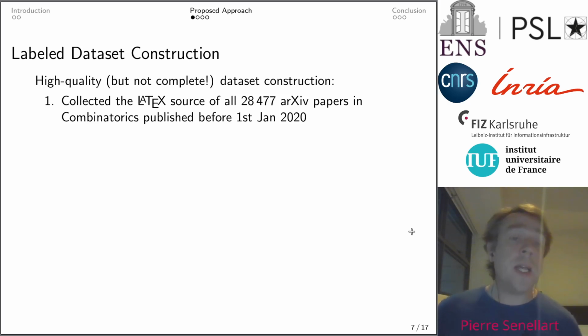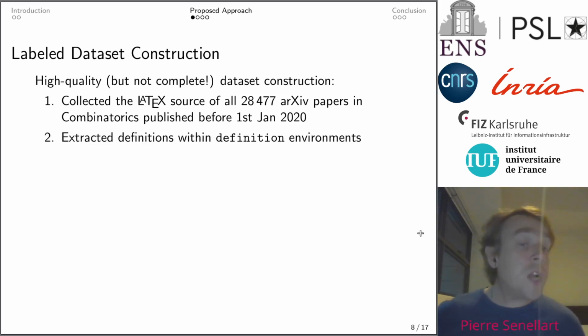So we collected articles from arXiv in the area of combinatorics, and we obtained both the PDF and the LaTeX source of the papers. From the LaTeX source, we extracted the definitions that were within a definition environment. Not all definitions are within a definition environment, but that's fine. Our goal is not to extract all the definitions, but only to build a high-quality dataset.